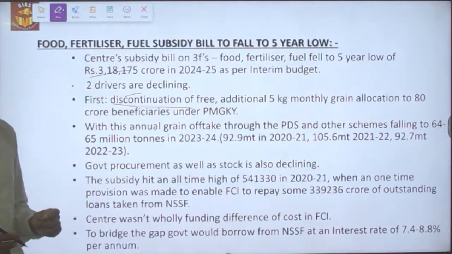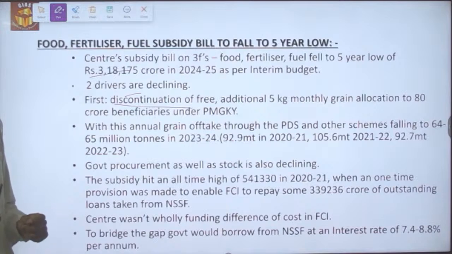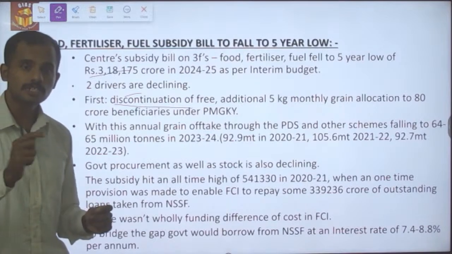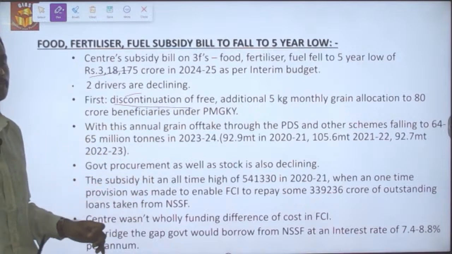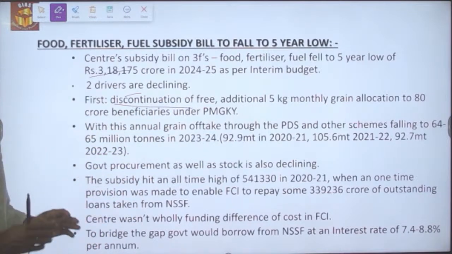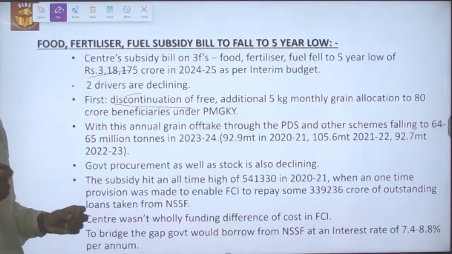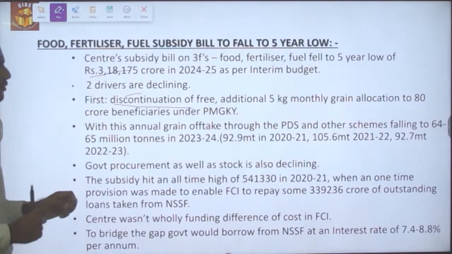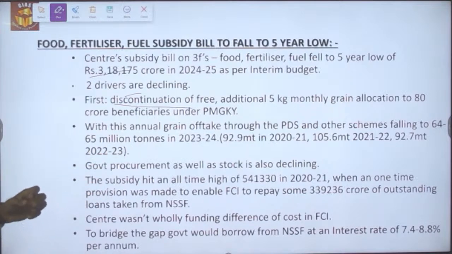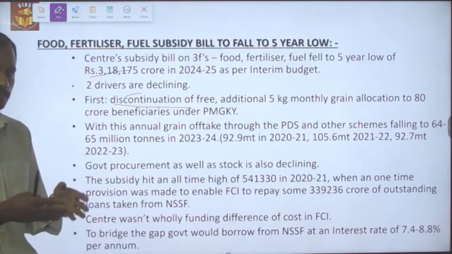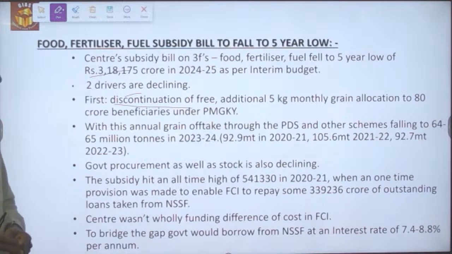During the pandemic as well as post pandemic, the government provided free ration in addition to the already subsidized grain which people are getting through the PDS system. As a result, the government's subsidy bill rose during the pandemic and the post-pandemic years. The government has now discontinued the free grains it provided as part of the welfare mechanism during that time period.